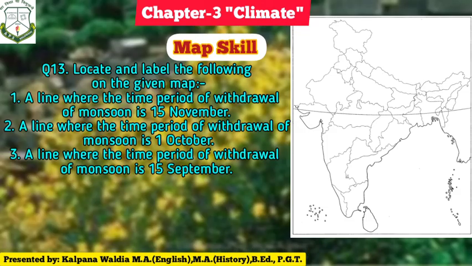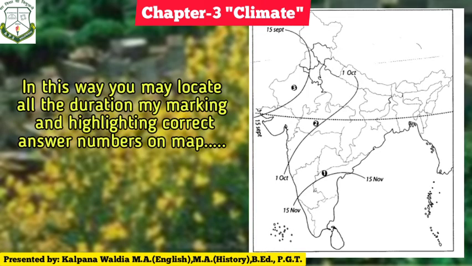It's time to cover one map skill based question. Locate and label the following in the given map. A line where the time period of withdrawal of the monsoon is 15 November. Line of the time period of withdrawal of the monsoon, 1st October. Also, mark a line where the time period of withdrawal of monsoon is 15 September. In this way, you may locate all the durations by marking and highlighting the correct answer on the map.